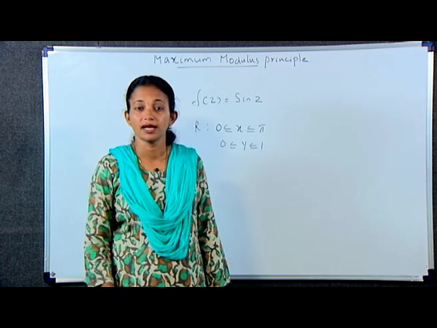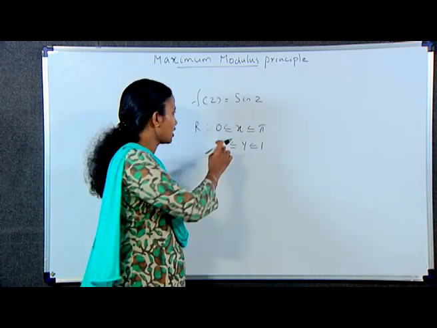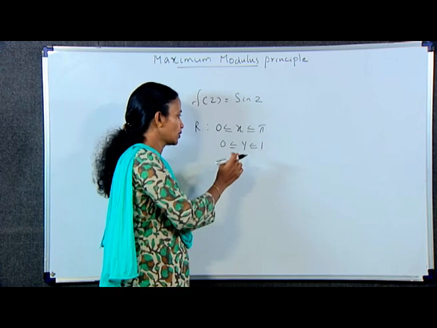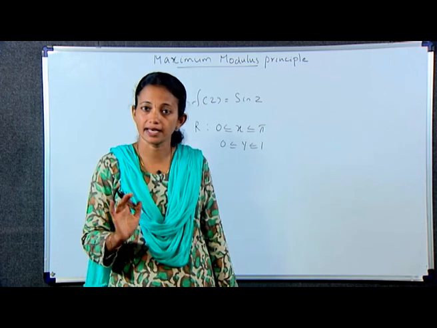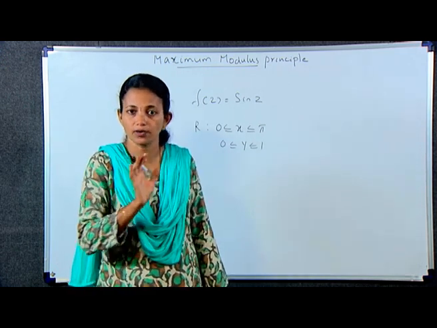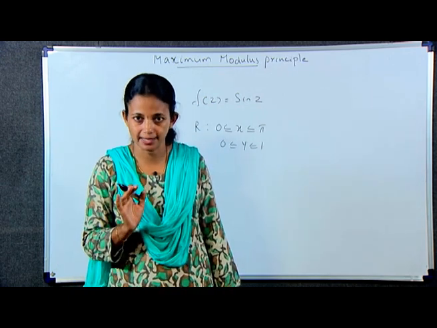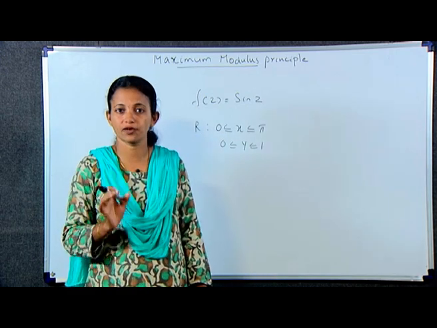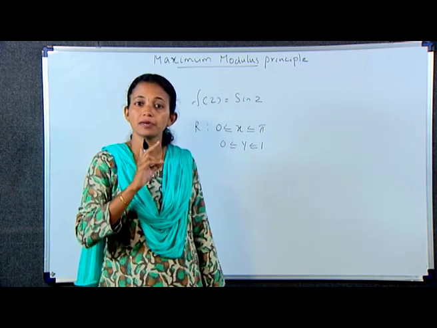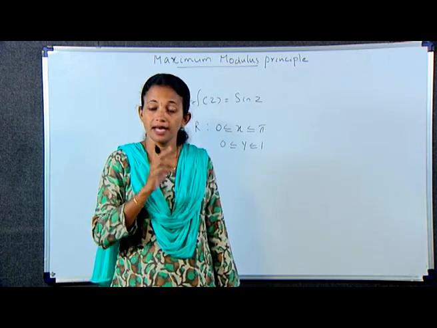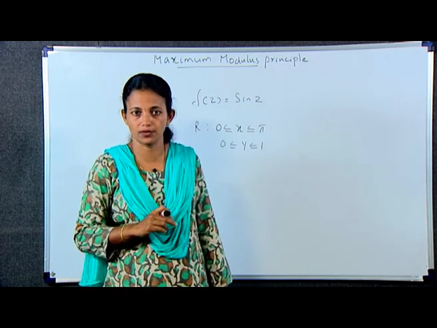Solution. The function f(z) is equal to sin z is continuous on the closed bounded region R where 0 less than or equal to x less than or equal to pi and 0 less than or equal to y less than or equal to 1. And also it is analytic and not constant in the interior of R. Then the corollary to the maximum modulus principle tells us that the modulus of the entire function, that is f(z) equal to sin z, has a maximum and a minimum value in R that occurs somewhere on the boundary, not in the interior of R.